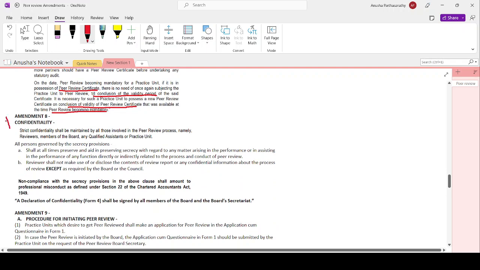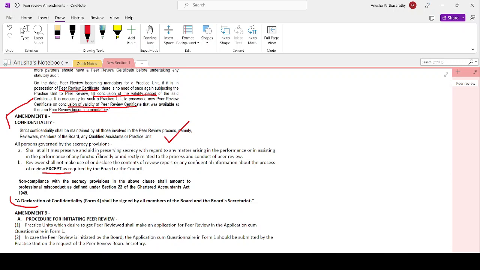It deals with the confidentiality principle. Here only these two things have been changed. This word 'except' has been added and this point has been added. Okay. Let's read it and then discuss it. Strict confidentiality shall be maintained by all those involved in the peer review process, namely the reviewers, members, and any qualified assistants or the practice unit. Clear? All persons governed by secrecy provisions shall at all times preserve and aid in preserving secrecy with regard to any matter arising in the performance or assisting in the performance of any function directly or indirectly related to the process and conduct of peer review.